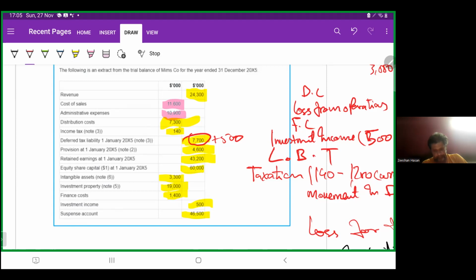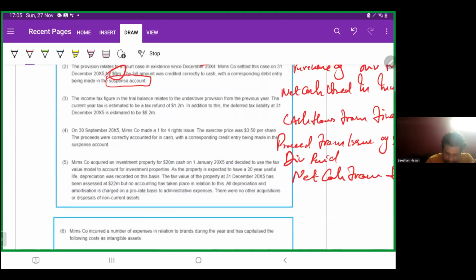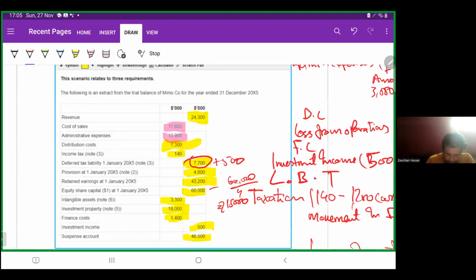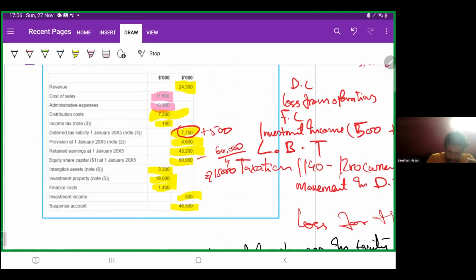So, 60,000 divided by 4 will give 15,000 more shares. And the rights issue is for 3.5. So 15,000 into 3.5 is 52,500. Well, we will incorporate it when the time comes.